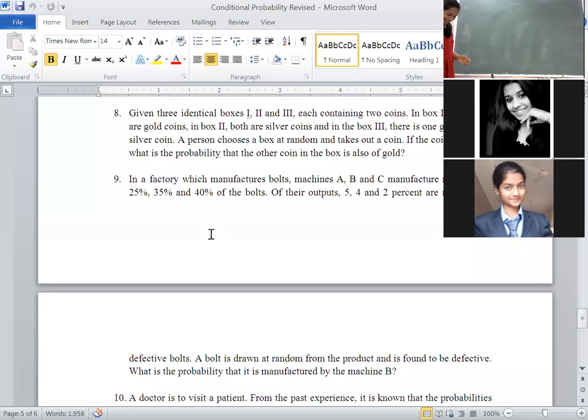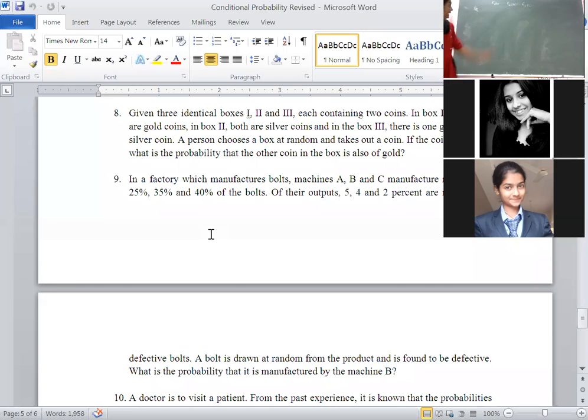Here, machines A, B, C manufacture bolts, correct? Directly what I am writing here, listen carefully. E i, I am writing. Here, how many machines? 3 machines. Directly write down i running from 1 to 3. That is E i, i running from 1 to 3. E1 for our understanding purpose, machine A. For E2, machine B. For E3, machine C.